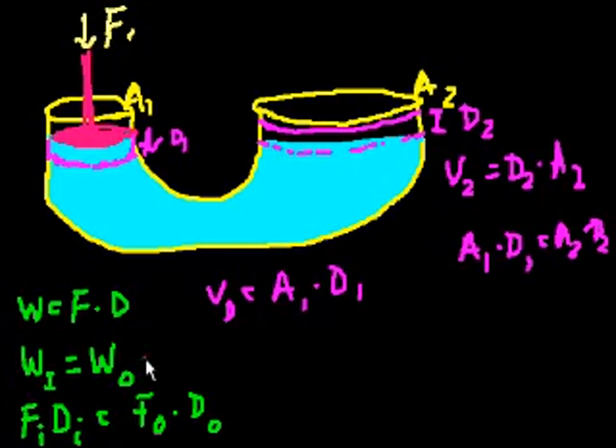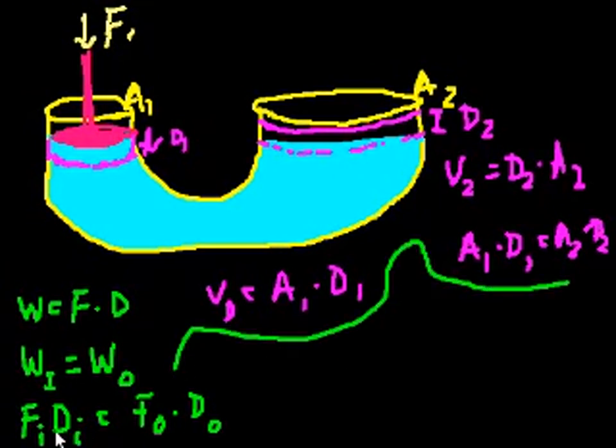So let's see what we can do. We know that the force in times the distance in is equal to the force out times the distance out. Let's take this equation. I'm going to switch back to green just so we don't lose track of things. And divide both sides by, well, let's just rewrite it. Oh, actually, I'm about to run out of time, so I'll continue this in the next video.